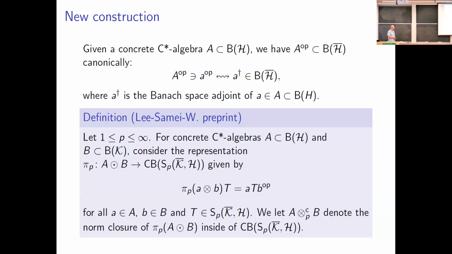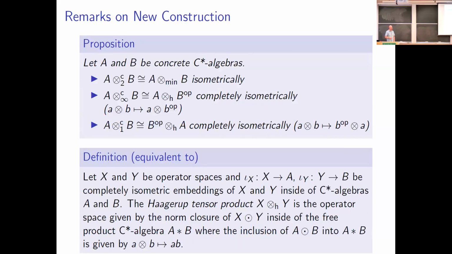When we take the image of the algebraic tensor product and take the closure inside of the completely bounded operators on the Schatten p-class operators here, what we get is going to be a Banach algebra. In fact, it's going to be a completely contractive Banach algebra. And we denote it by A tensor sub p, C of B. The reason that we're using a C there is to denote that we're working with concrete C-star algebras. Okay, so this gives us a Banach algebra. And in the cases when p is equal to 1, 2, or infinity, we're able to say a little bit about what this Banach algebra is.